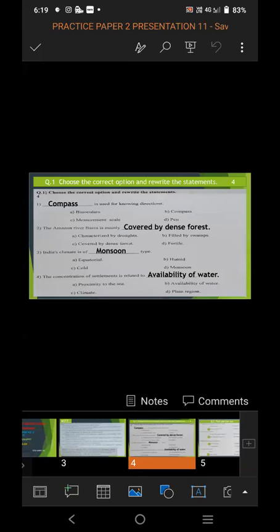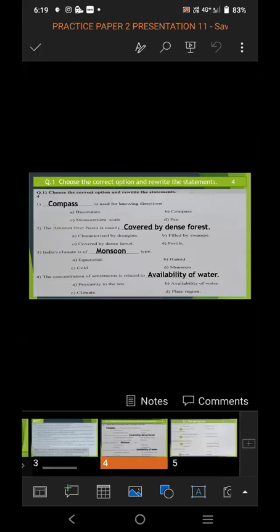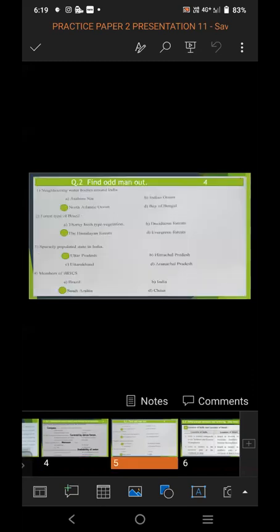Four are given, and from those four, you have to attempt all four. In Question 2, there may be match the correct pair, identify the odd man out, arrange the sentences in correct sequence, complete the series, or identify the incorrect pair. All four you have to attempt.